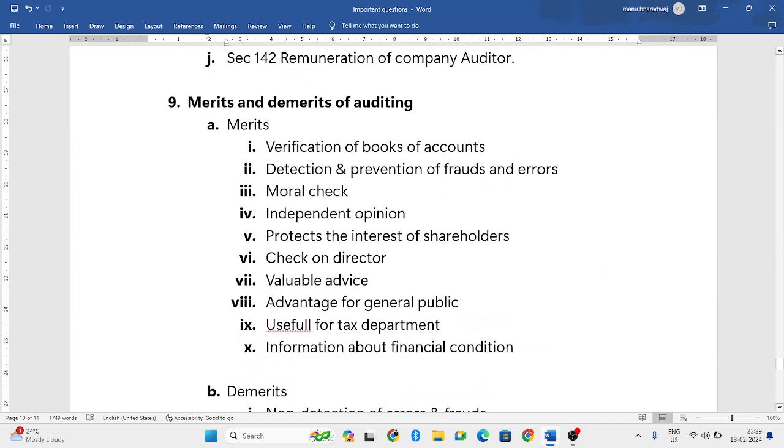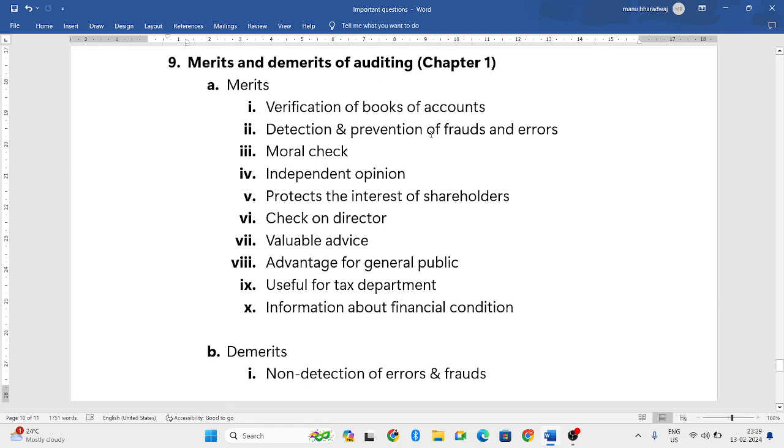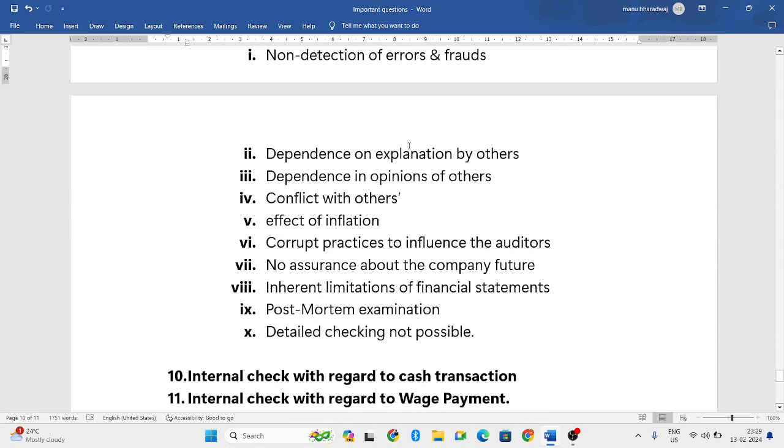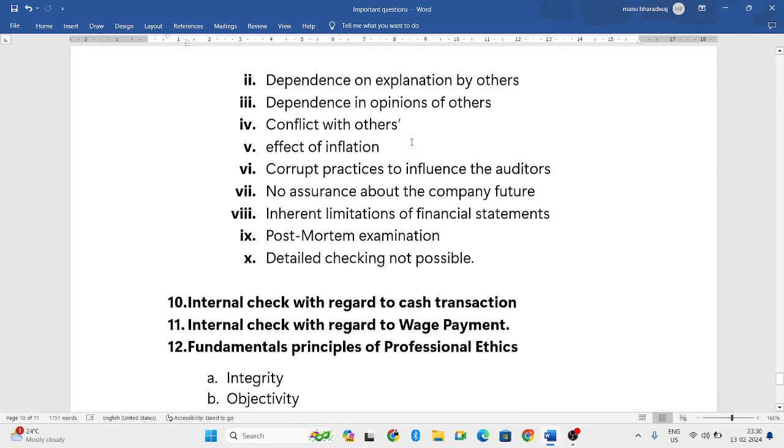Next, merits and demerits of auditing. This is from chapter number 1. There are certain merits, and I have done videos on this, so you can go through those videos. Some demerits are also there, so you can go through all these things.